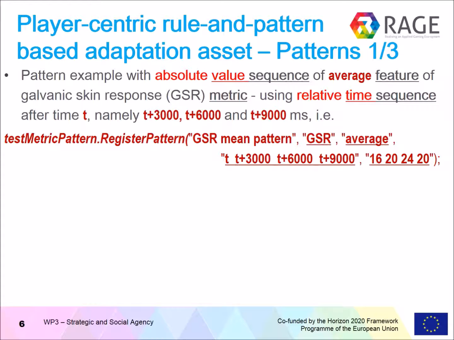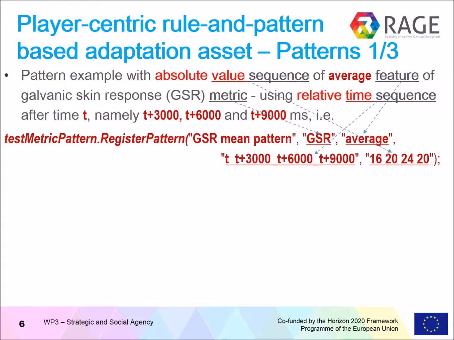The first is with absolute value sequence of the average feature of the galvanic skin response metric or electrodermal activity. Here the metric is abbreviated as GSR. Its feature is defined to be the average, and the time sequence is given by the moment t, 3 seconds after t, 6 seconds after t, and 9 seconds after t.